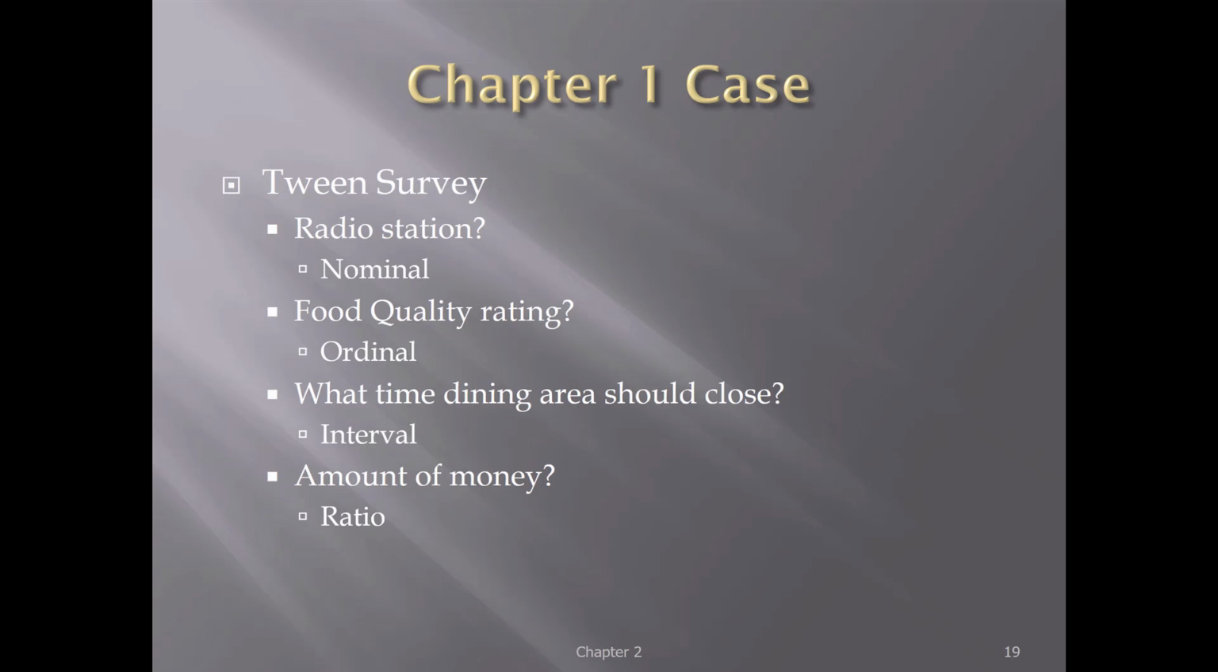So, decisions based on this: I want to advertise on the radio station that's most popular. I want to hire a better chef because the food just isn't very good according to these tweens. I may want to change the time that the dining area closes. And I also am kind of excited about how much money of their own they're spending. So maybe consider having more options for tweens to purchase at the ski resort, maybe even the gift shop, or consider them when I consider food items for sale. Okay, and that is it for Chapter 1.